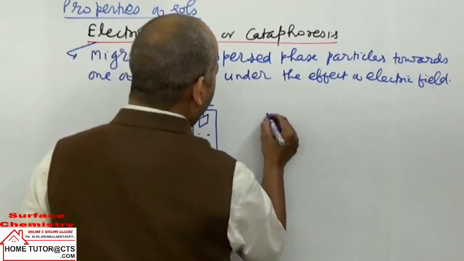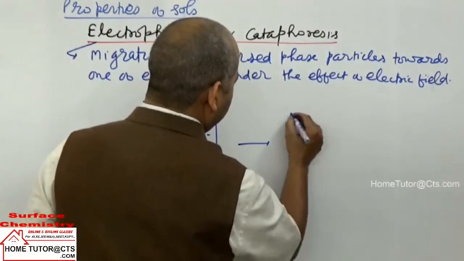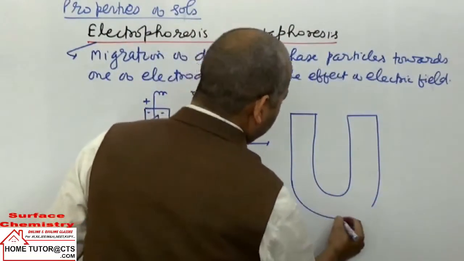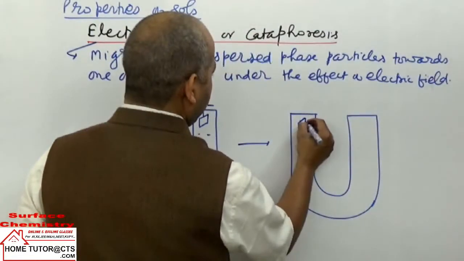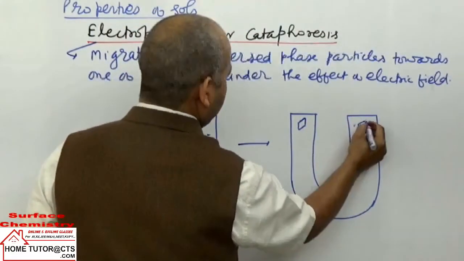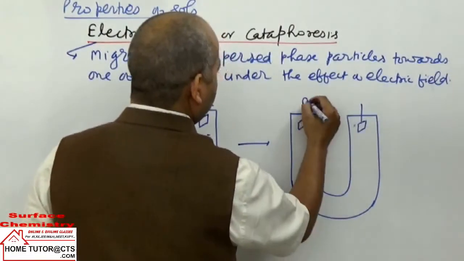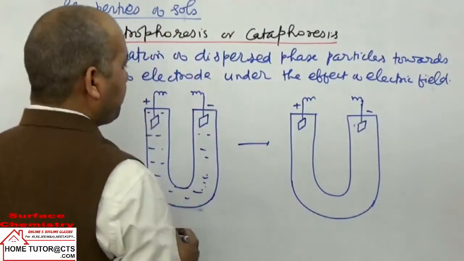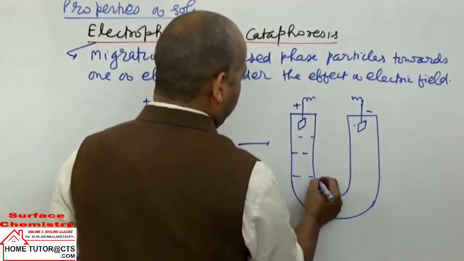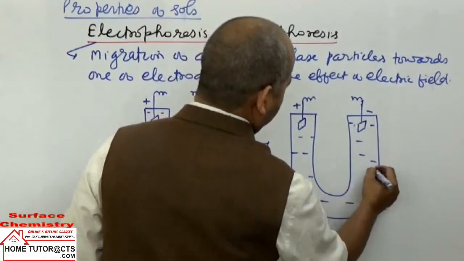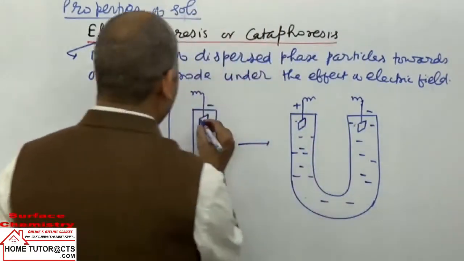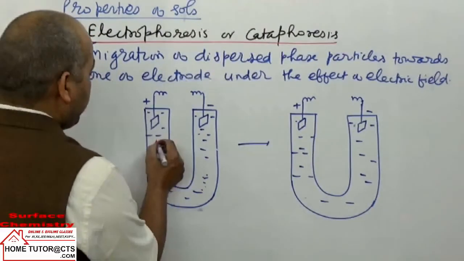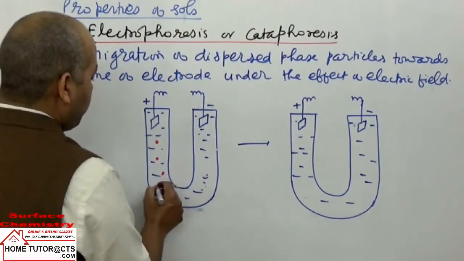We can draw one more diagram here. Now what happens? Suppose I'm writing in red, these are the dispersed phase particles.